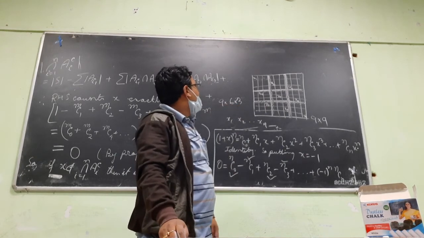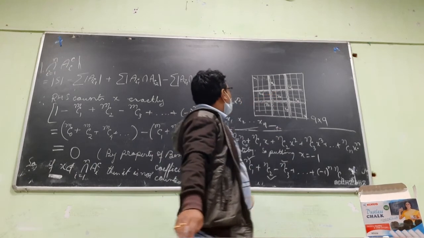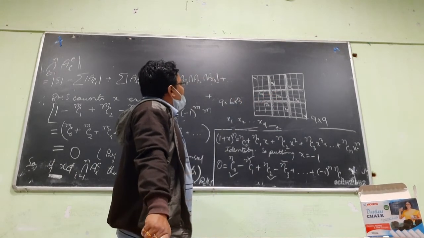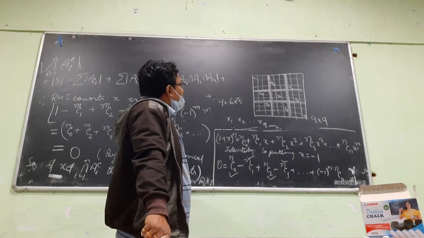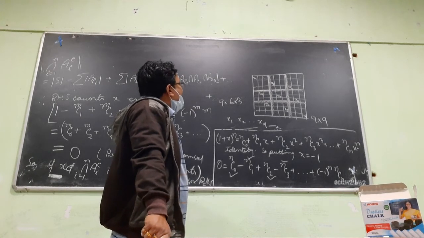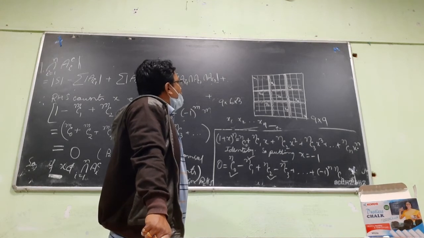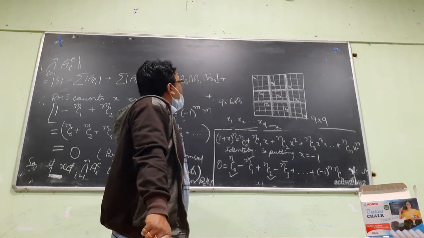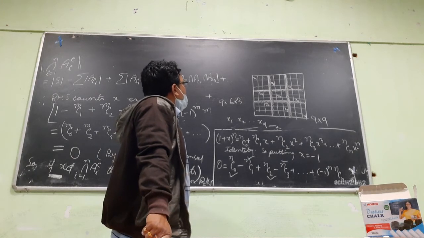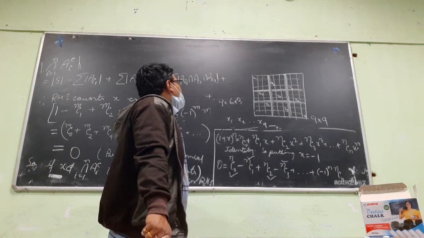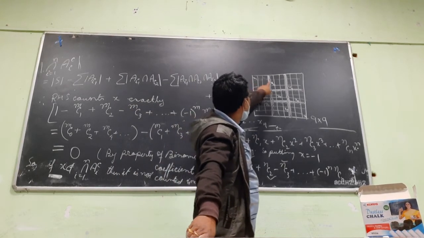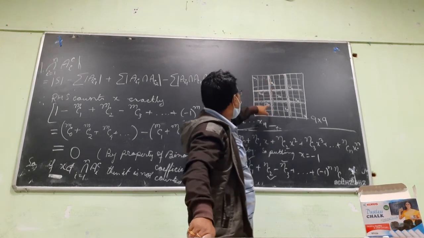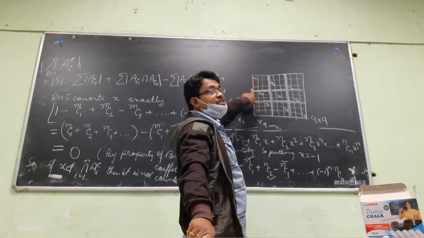But again, when you go to the fourth one, it can be placed anywhere here, except those 3 positions.